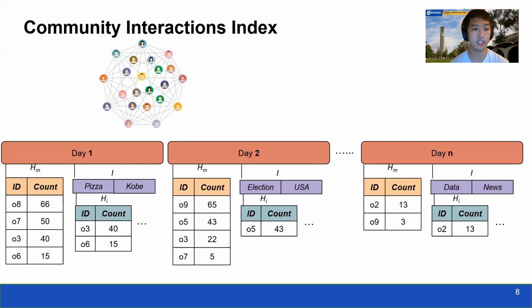We also have an inverted list that stores all the keywords that have appeared in the posts. Under each of the keywords in the inverted list, we store a similar hash structure. The length of the temporal slice is defined by the user. In this example, we set the length to 1 day.